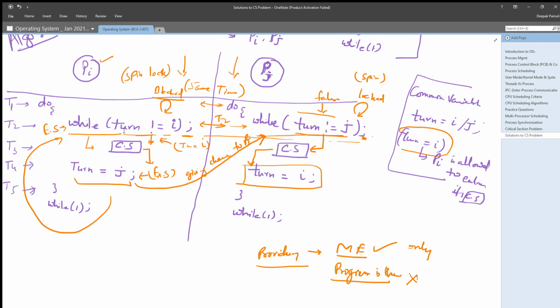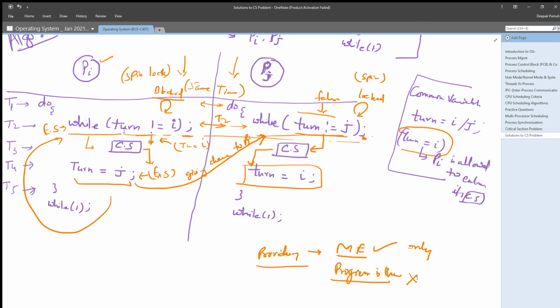Pi will check turn's value for i, and Pj will check turn's value for j. In the while statement, because it is an infinite loop, if the turn's value is not equal to i, that means this process wants turn's value to be i.